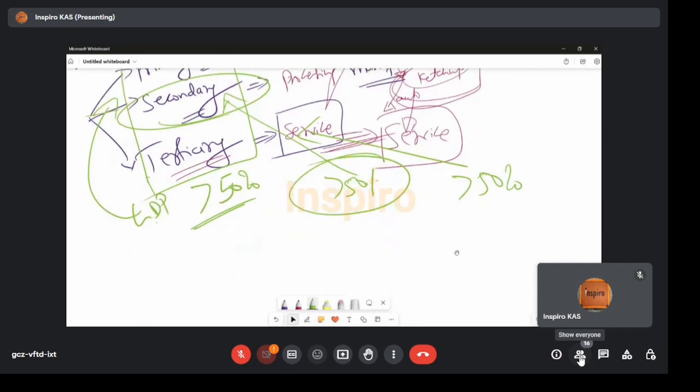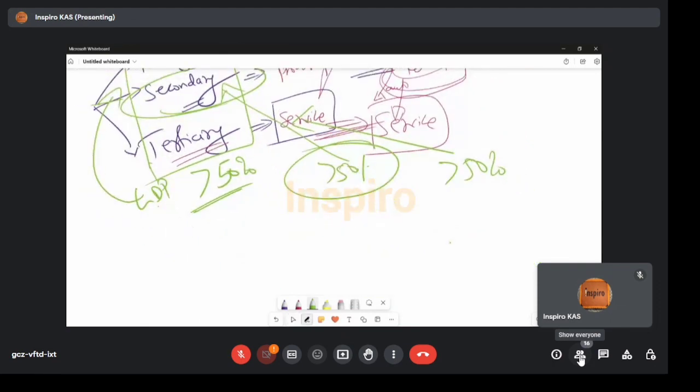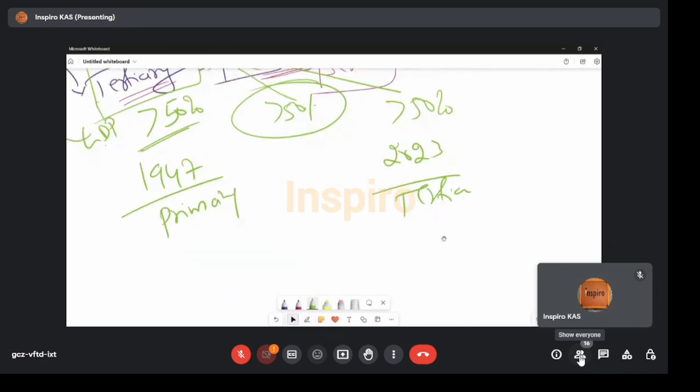So if I make a statement like this, the Indian economy of 1947 was primary sector based, whereas the Indian economy of 2023 is tertiary sector based. True, sir. Correct or not, sir? So now if you look at the screen, what have I written here, sir? 1947 primary, 2023 tertiary. Correct or not, sir? So have I written anything here in the middle?